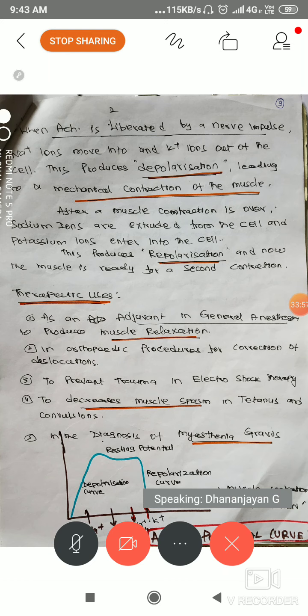After muscle contraction, the sodium ions are extruded, means they go out of the cell, and potassium enters into the cell. This produces repolarization. Depolarization means contraction. Repolarization means relaxation. Here we don't want contraction, we want relaxation. We want to stop depolarization. Clear? Any confusion?